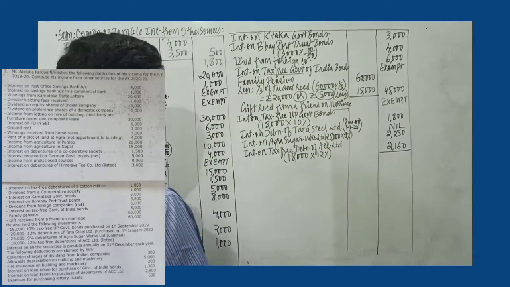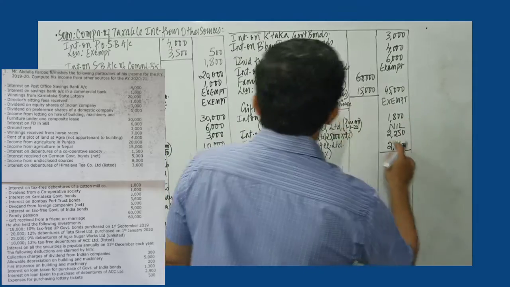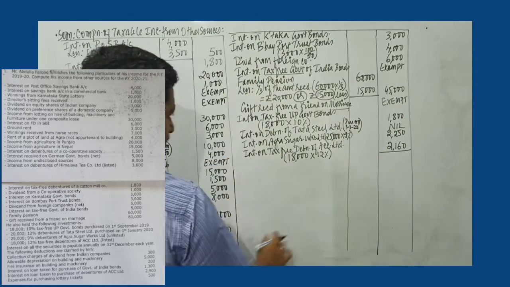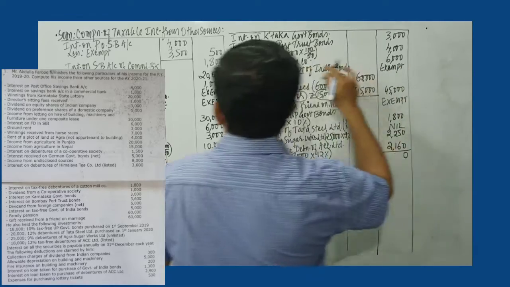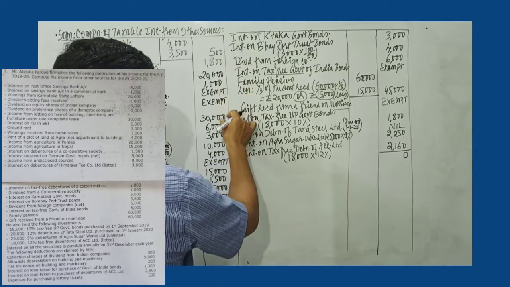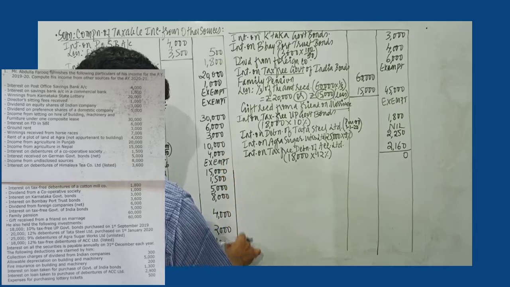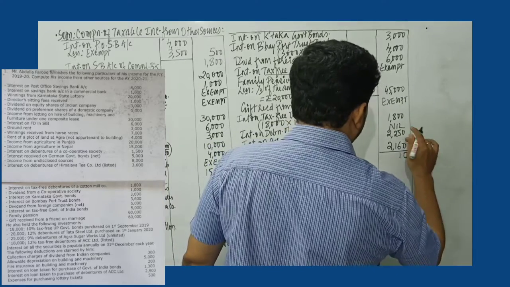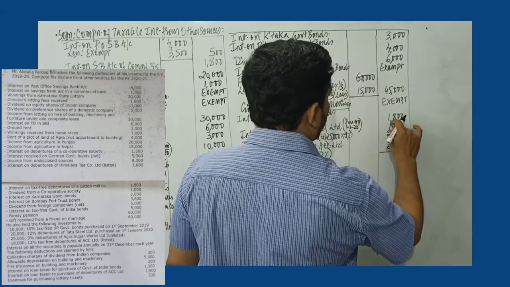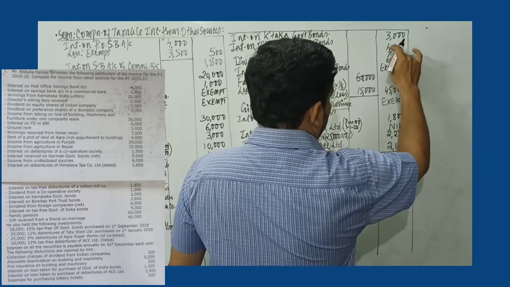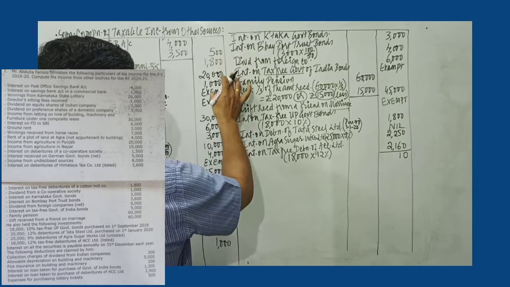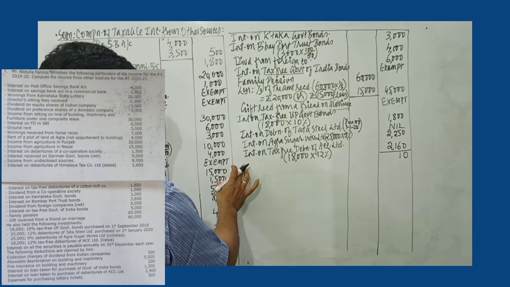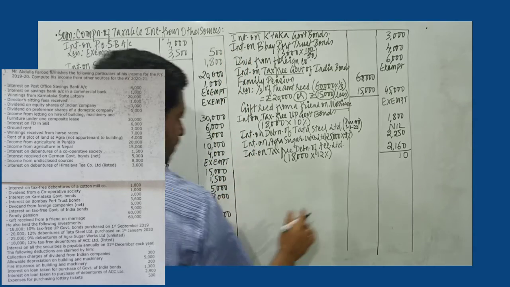So we'll add up all the income. So it is 6 plus 5 is 11. 25 plus 5 is 30.